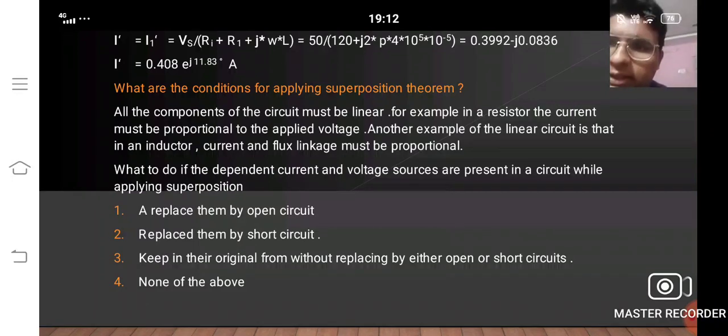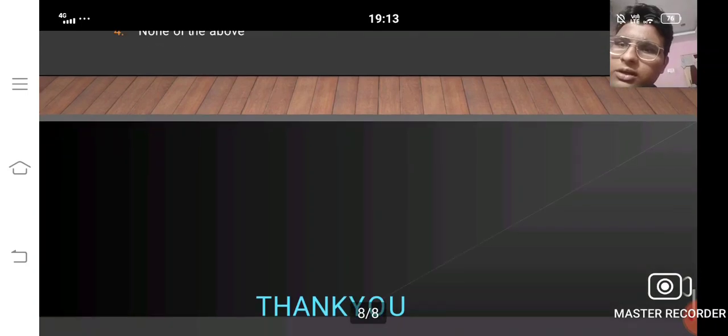If dependent current and voltage sources are present in the circuit while applying superposition, what should be done? First, replace them with an open circuit. Second, replace them by a short circuit. Third, keep them in the original without replacing by either an open or short circuit. Or fourth, none of the above.